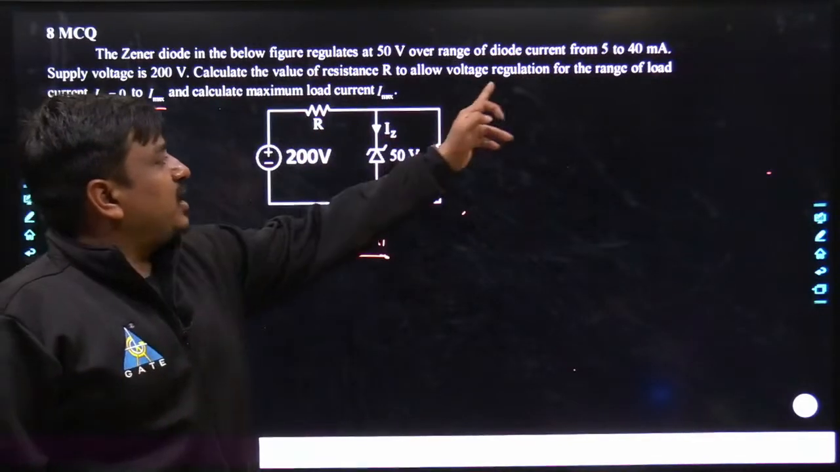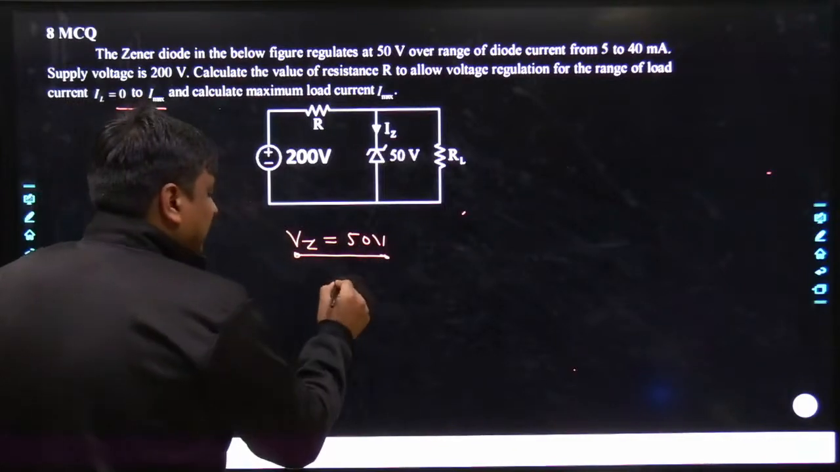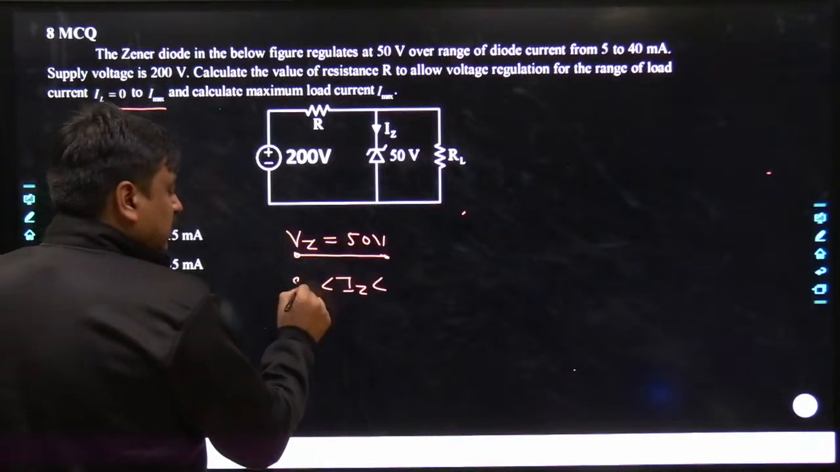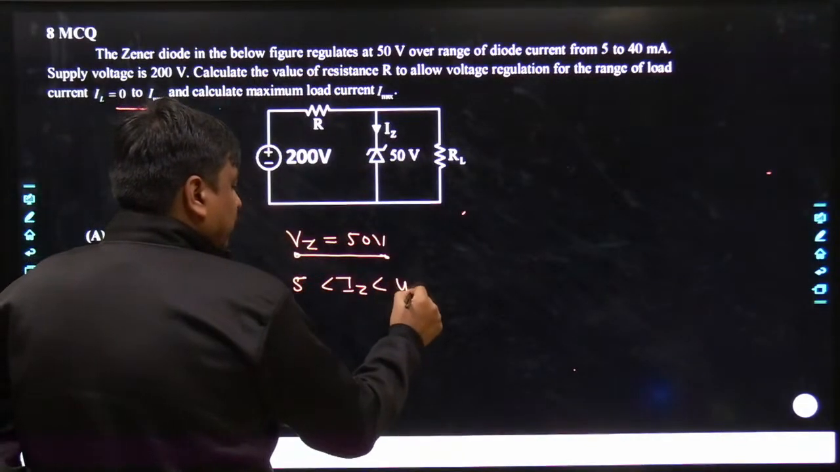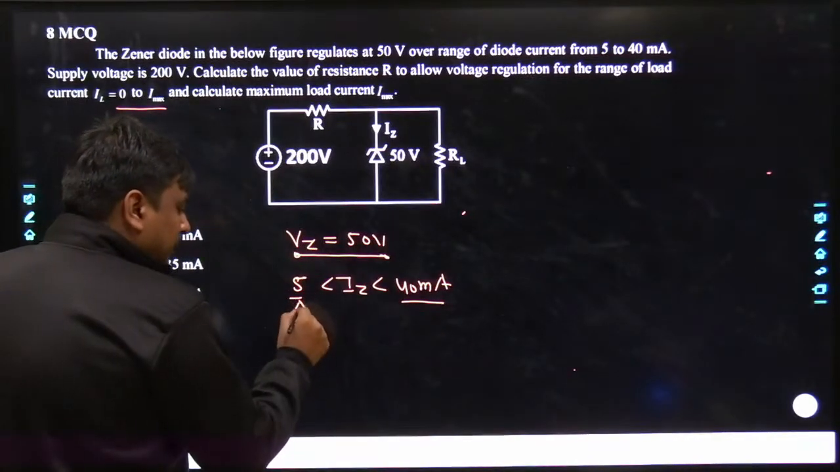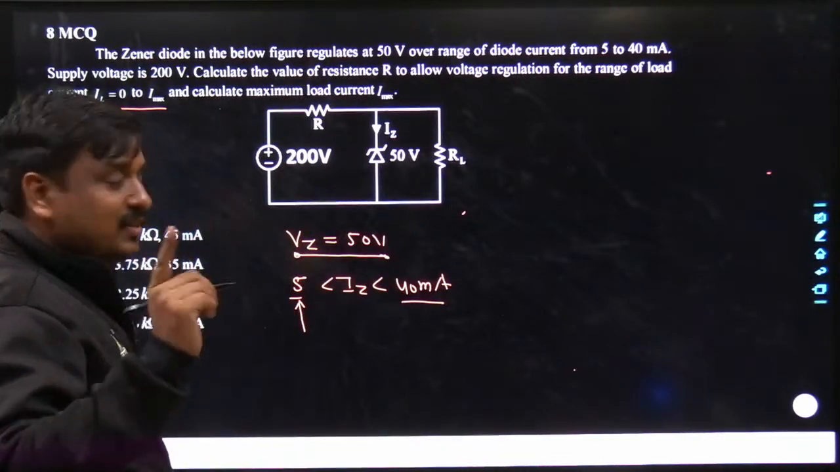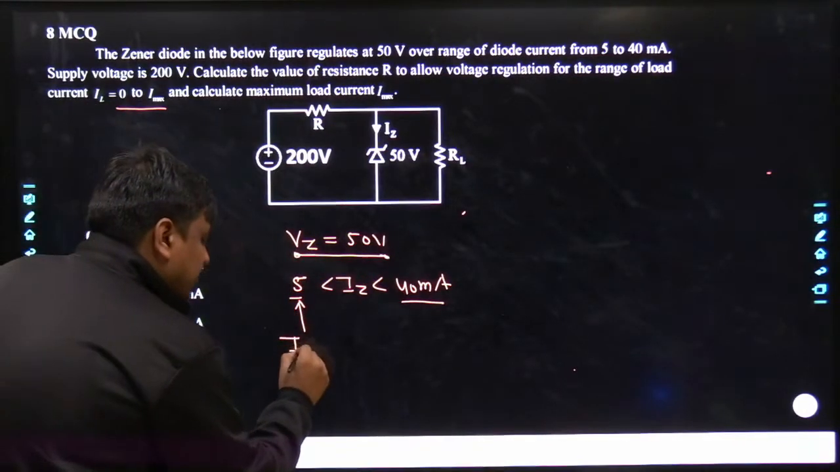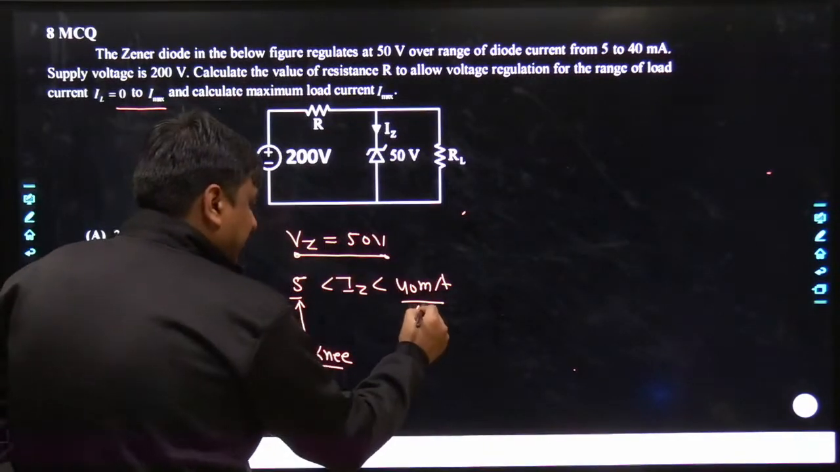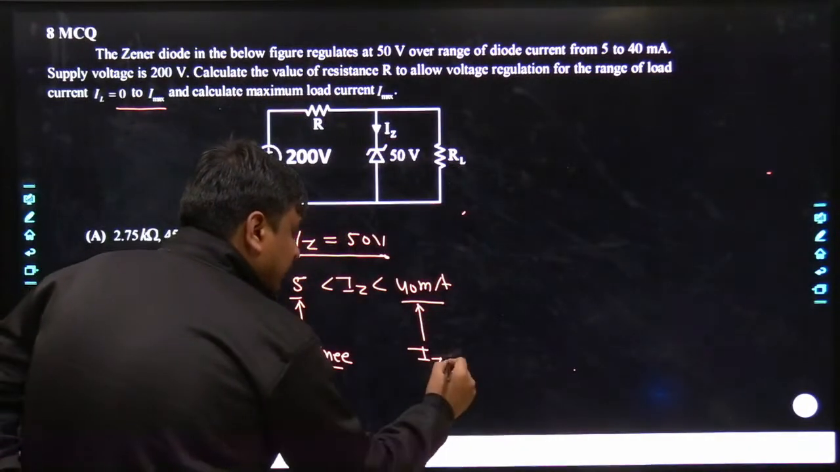The current ranges from 5 to 40 milliamperes of the diode. What does that mean? That means the current which can be carried by the Zener diode is in between 5 to 40 milliamperes. May I know what it means? It's the minimum permissible Zener current such that the Zener remains in the breakdown region, which is nothing but Iz knee, and this is the maximum permissible current the diode can carry.